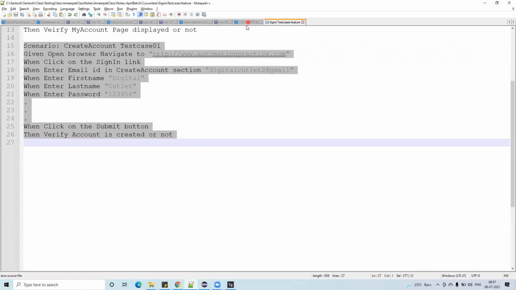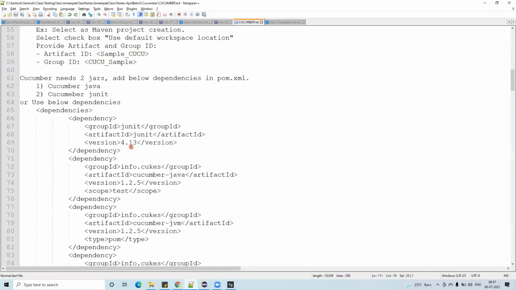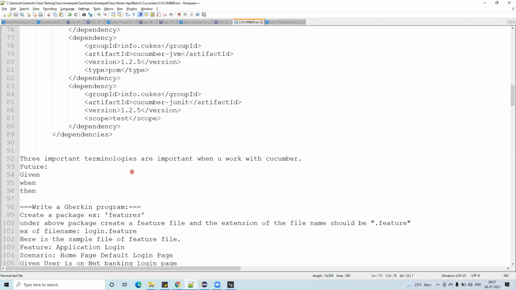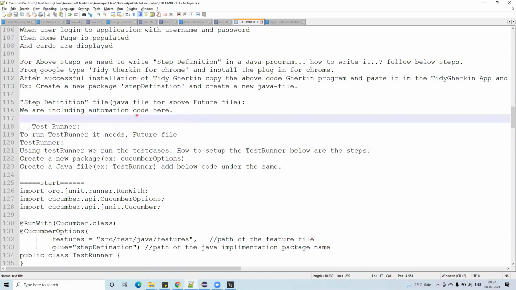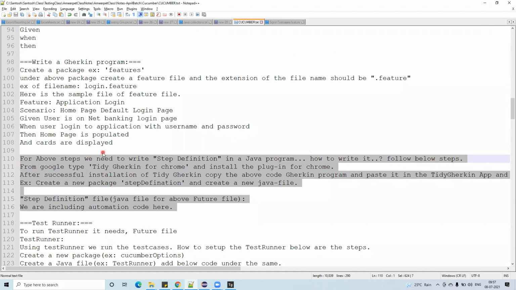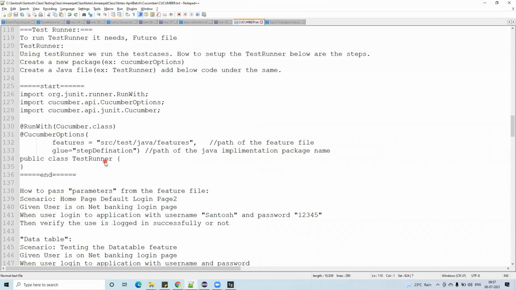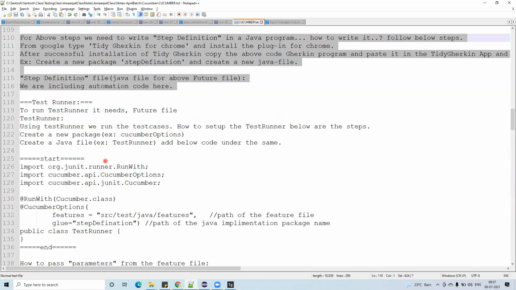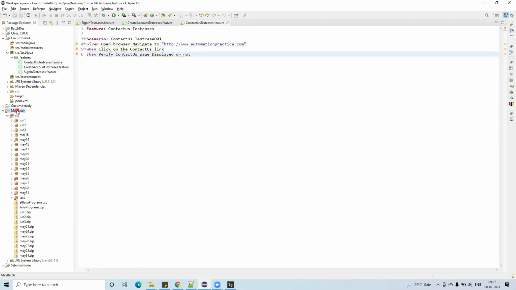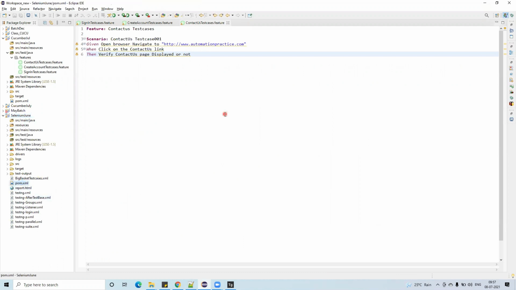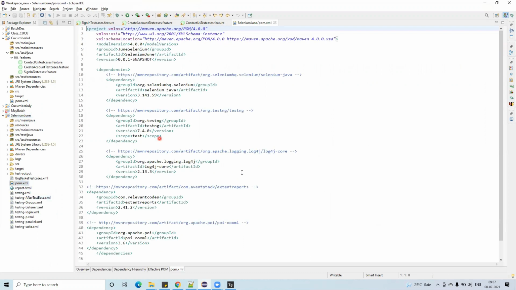So go back here. I think I haven't given the step to add the selenium. I think you already know how to add the selenium. So go back to the previous project, not this one. Where is that? Selenium June pom.xml.